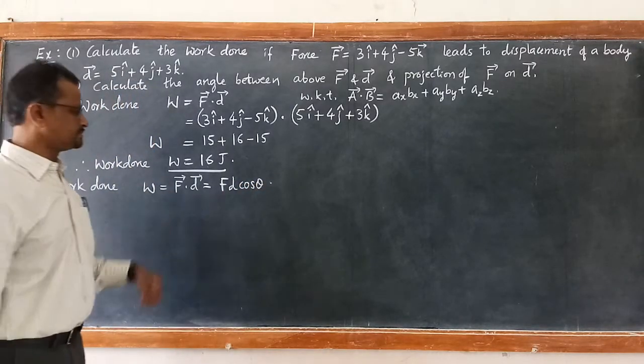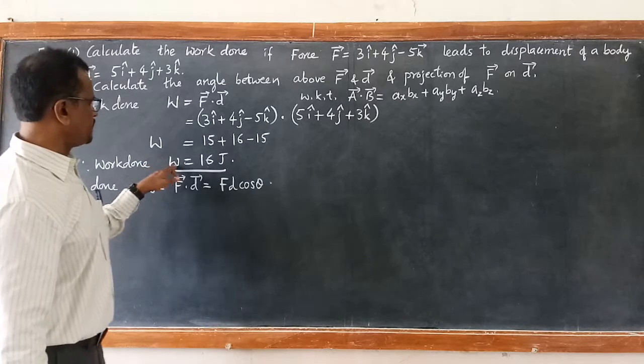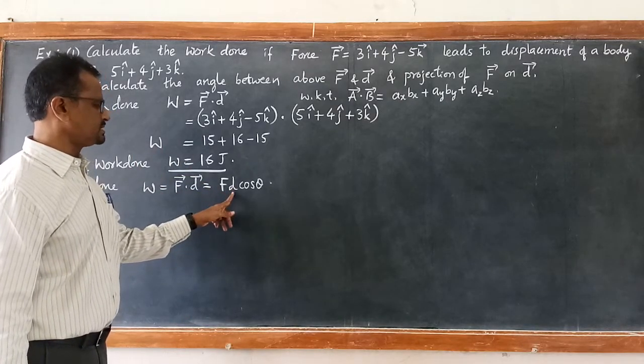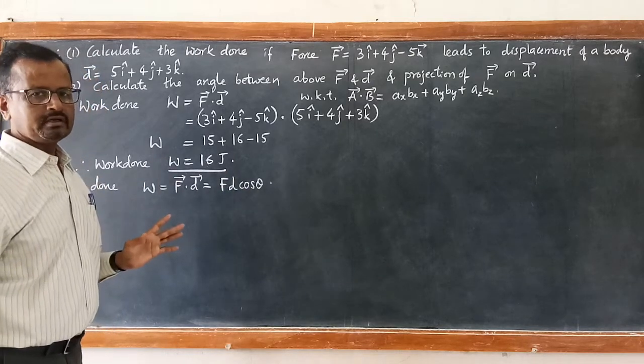Fd cos theta. So we know already work done is equal to 16 joules, and we can calculate what is F, what is D, and thus we can calculate cos theta.